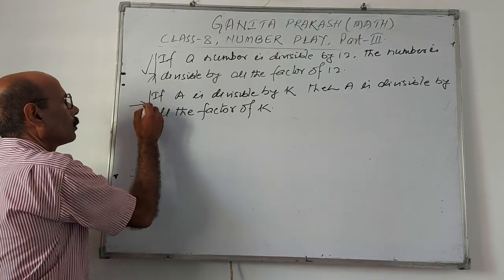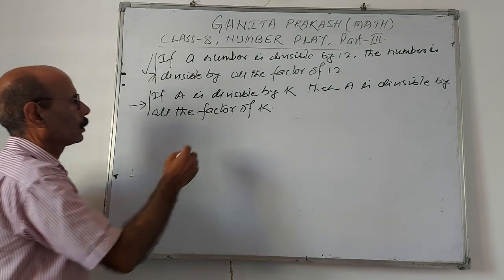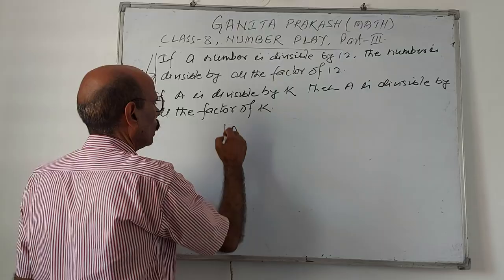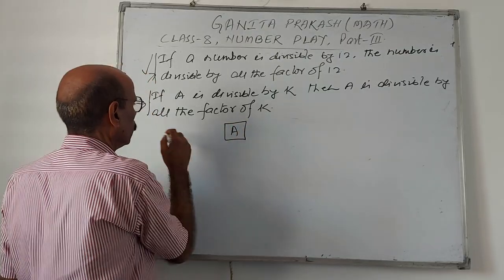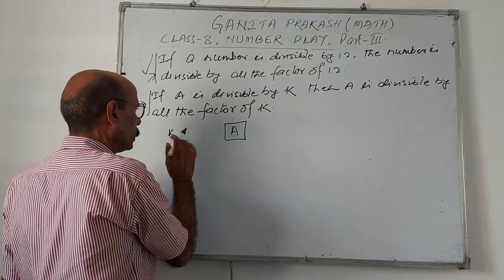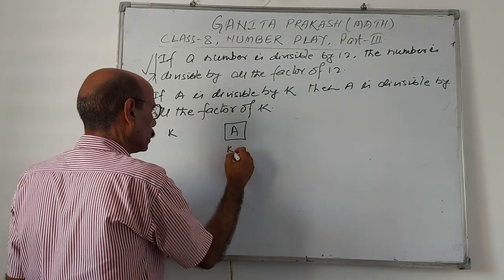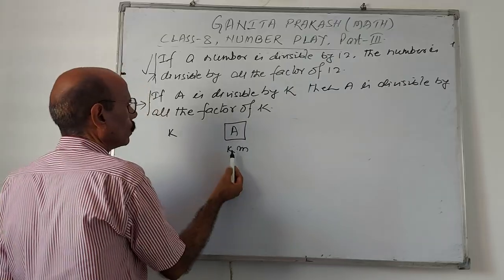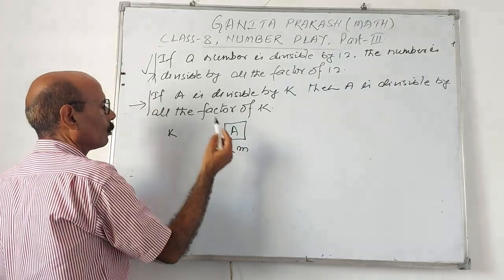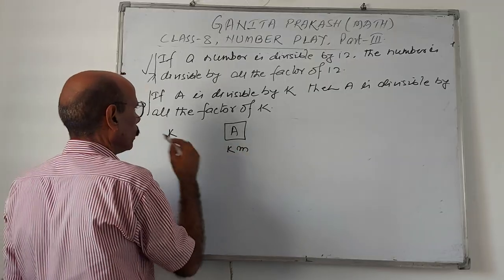This same statement can come in the exam and you may be asked to prove this. Suppose A is a number divisible by K, then this is a multiple of K, that means this is Km, where m may be 1, 2, 3, whatever the number.